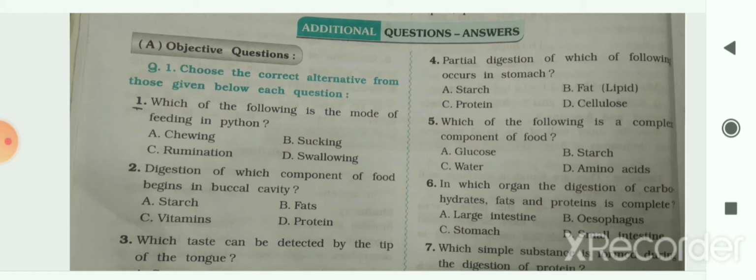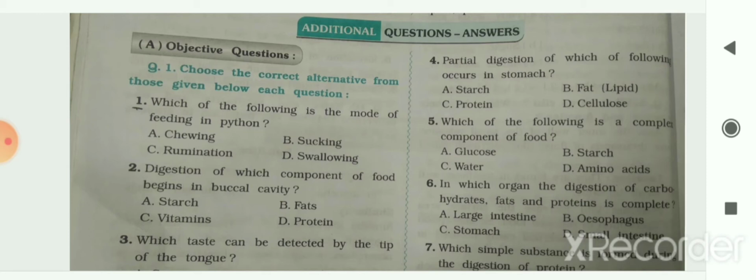Then we had seen that herbivores, which are also known as ruminants, quickly ingest and swallow grass and store it in a part of the stomach, which is known as rumen. Later the food returns to the mouth from this rumen and the animal chews it. This process is known as rumination.